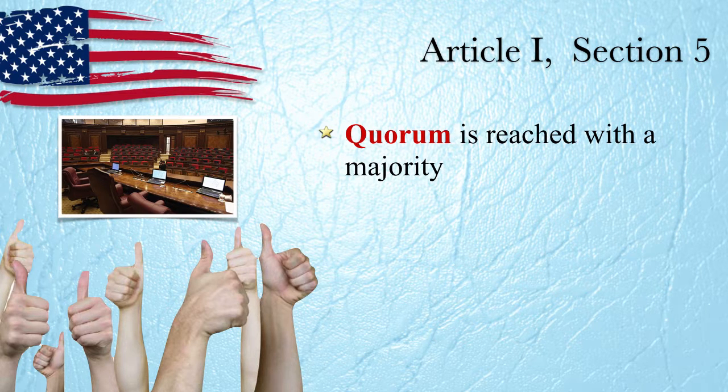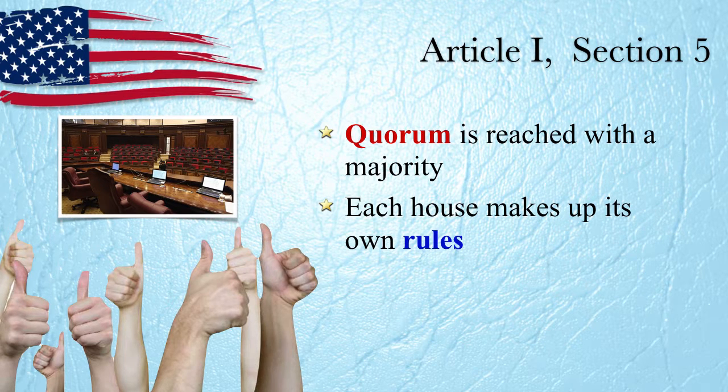And when they meet, they have to have what's known as a quorum. And a quorum is the number you need to have an official vote. In the U.S. Congress, it's a simple majority. So 50% plus 1 is a majority, and that's what the Constitution says is enough to do official business. And it reads like this: a majority of each house shall constitute a quorum to do business. So it's the minimum number in order to do official business.